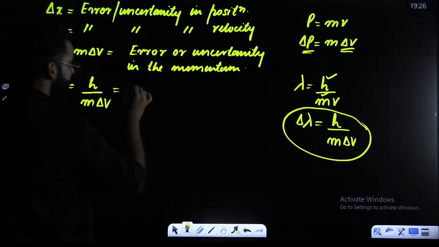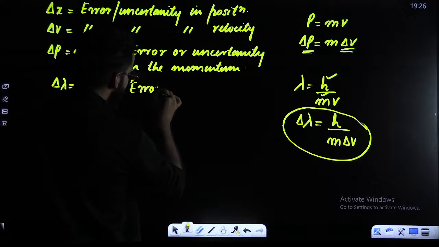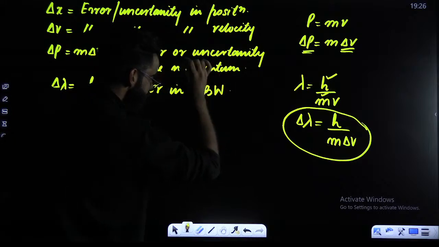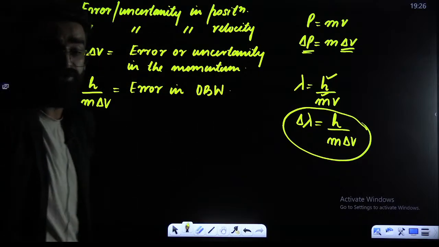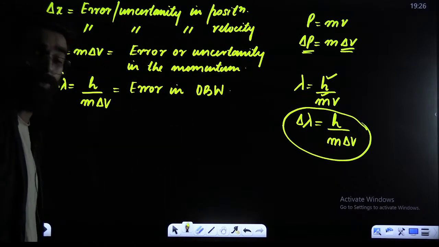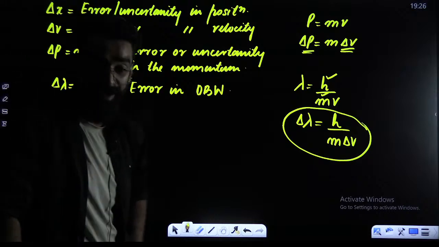And this delta lambda is something which you call the error in de Broglie's wavelength. Okay? These are some terminologies which I would want you guys to remember from now onwards: delta x, delta V, delta P, and delta lambda.